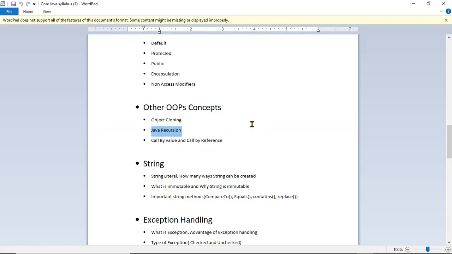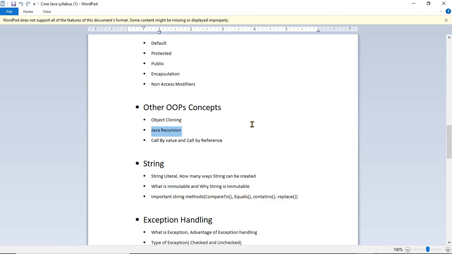So how is that different from cloning? Cloning is related to an object, and recursion is about methods. Cloning is actually making a duplicate copy of an object, and recursion is calling methods multiple times. That is the difference.